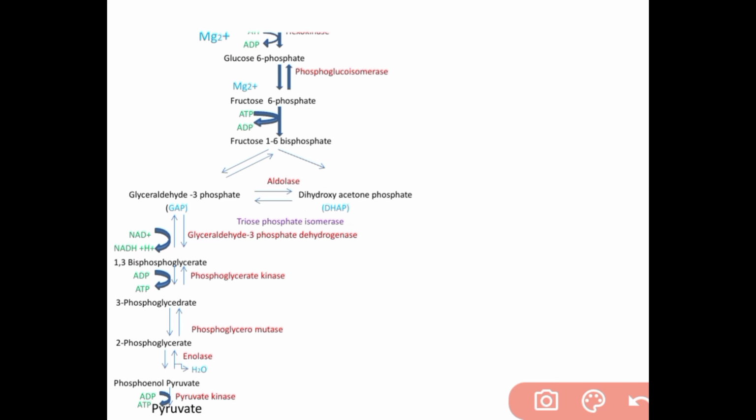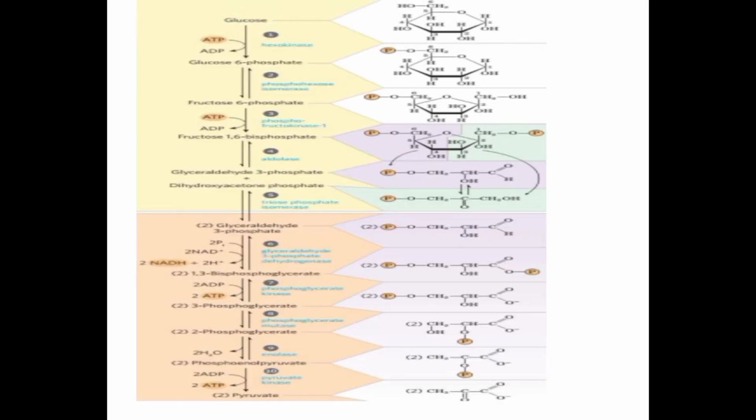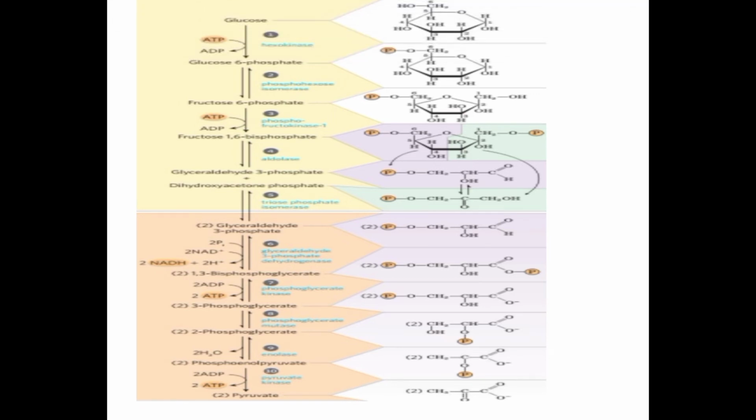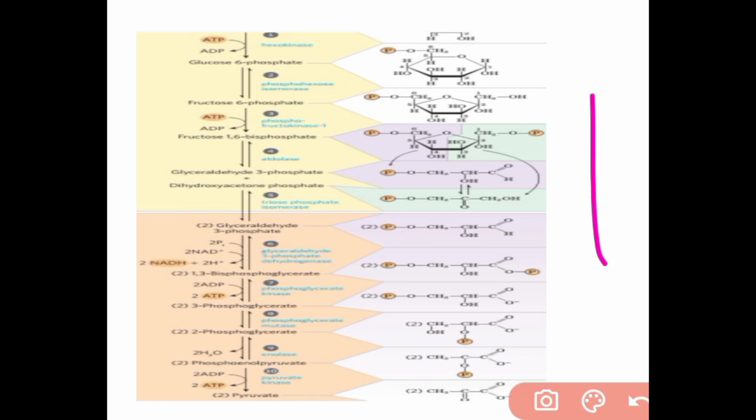This is the whole cycle. You can also see this picture, which is a detailed pathway. Steps 1, 2, 3, 4, 5, 6, 7, 8, 9 are shown here, along with the position of the carbon compound.